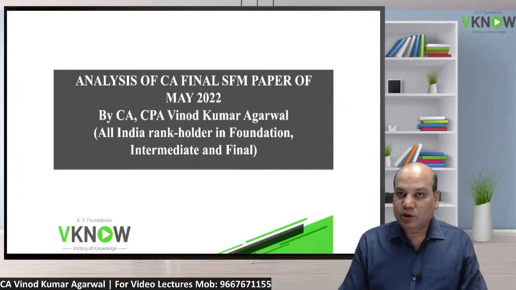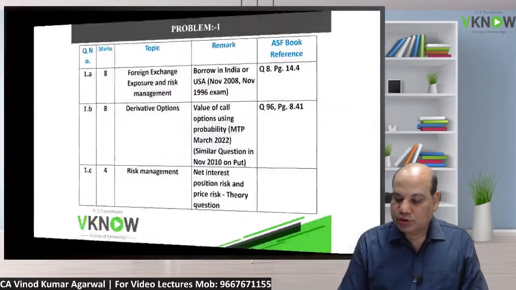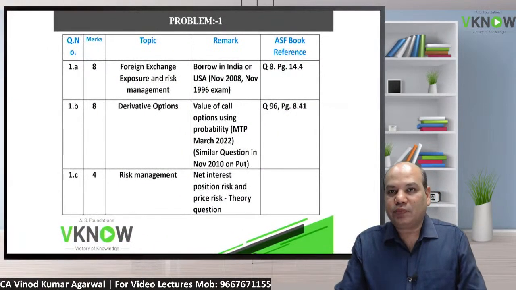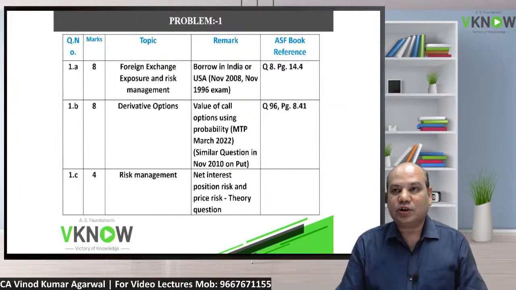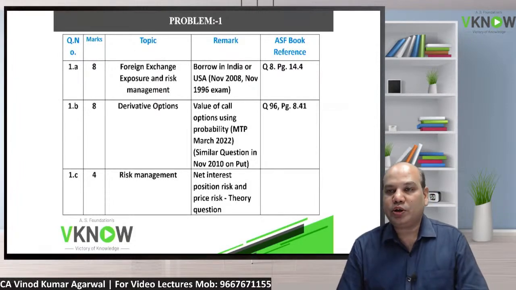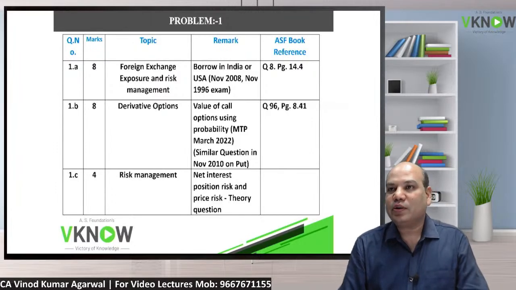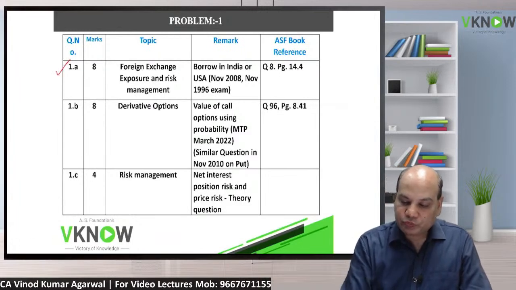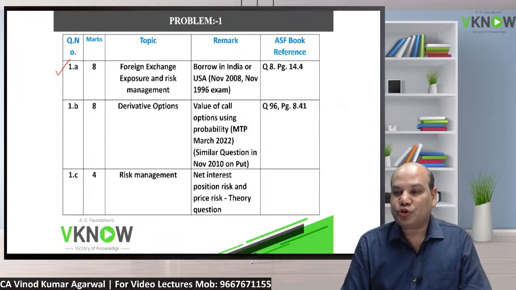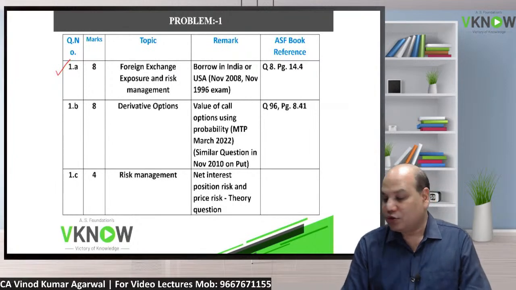First we will discuss the questions, starting with question number 1. Question number 1, as you know, is a compulsory question, but all three parts were very easy and students can do them based on our past exam questions and those who have attended the classes. The first question was from foreign exchange exposure and risk management.